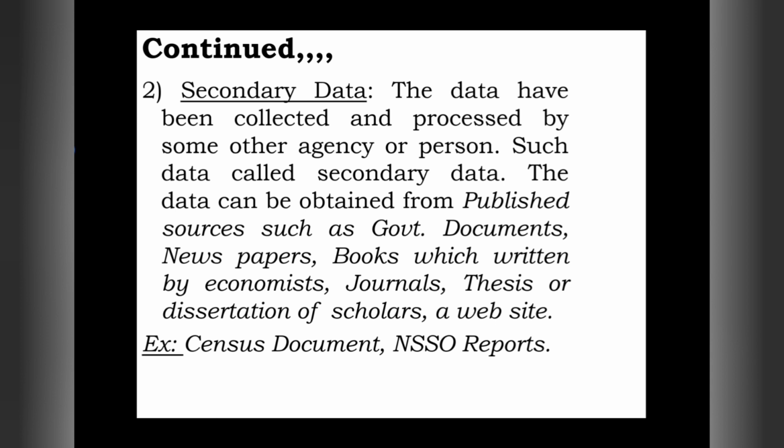It means the data are not collected by the same person who is studying or working. They are data already collected by some other persons, institutions, or agencies. The researcher did not collect those data; they were already collected and processed by somebody else. Such kind of data are called secondary data.